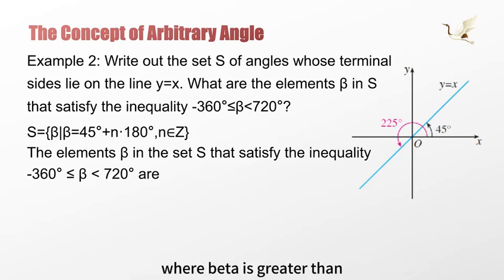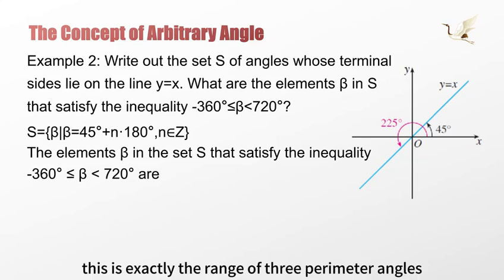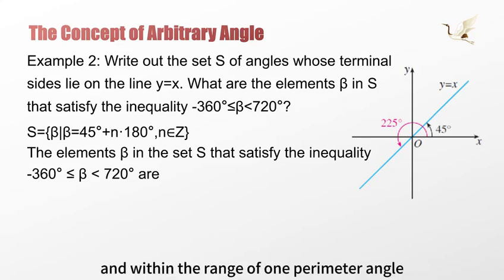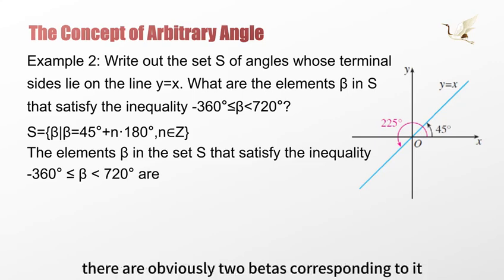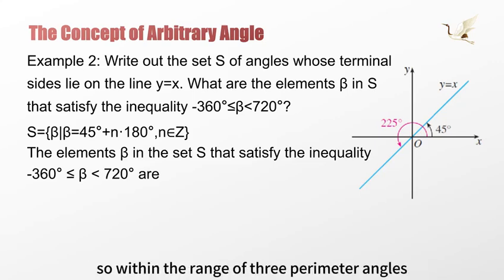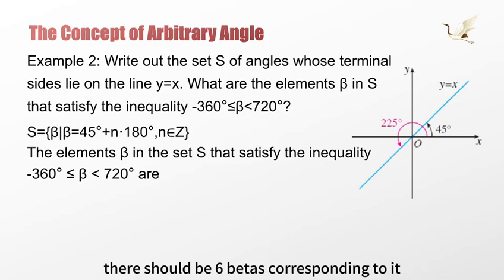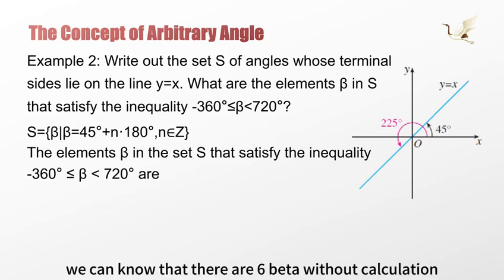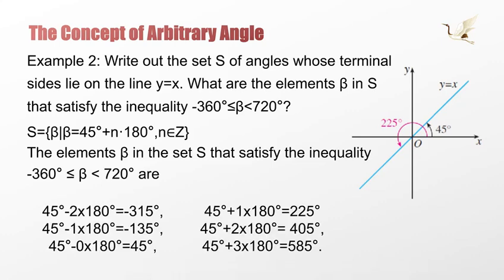This is exactly the range of 3 full turns, and within the range of 1 full turn, there are obviously 2 betas corresponding to it. So within 3 full turns, there should be 6 betas. So we know there are 6 betas without calculation.